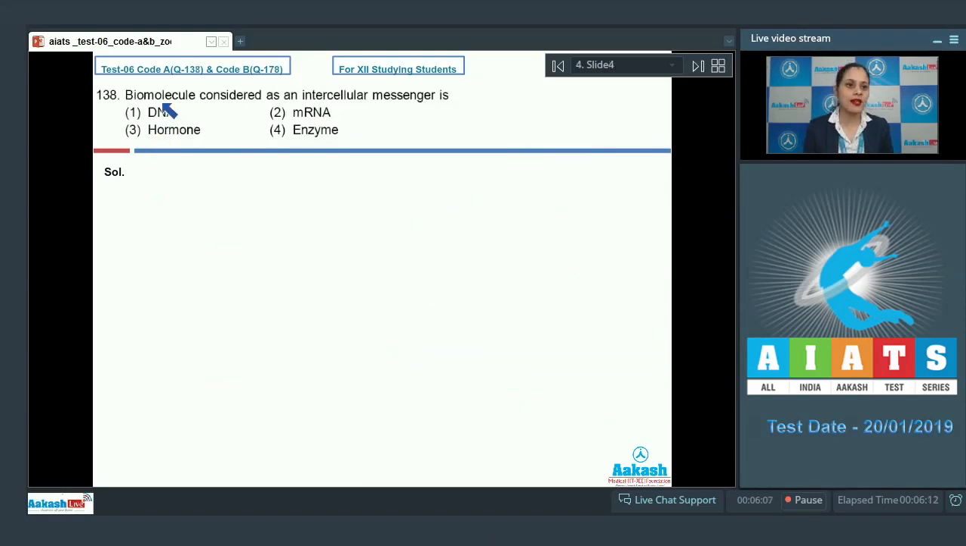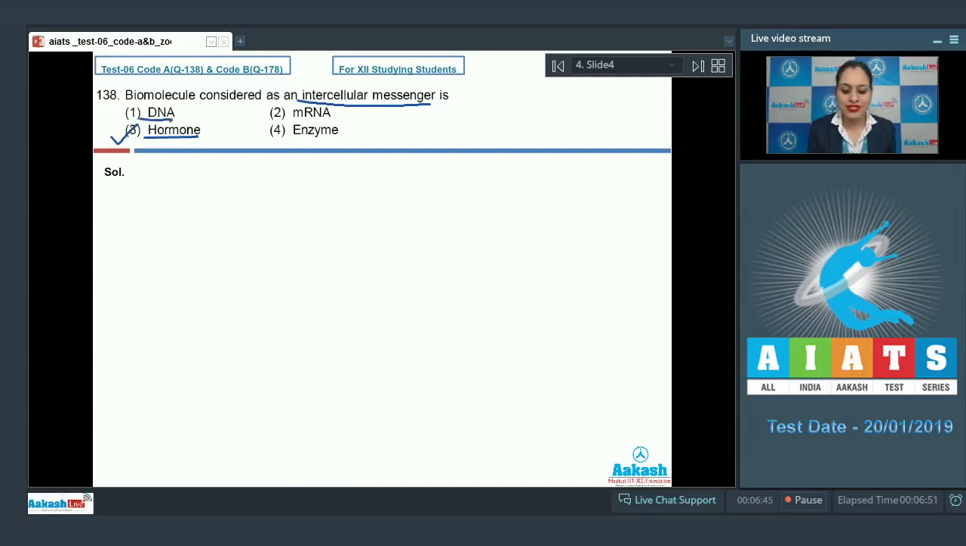Question number 138. Biomolecule considered as an intercellular messenger is. And the correct answer to this question is option number 3, that is, these hormones are non-nutrient chemicals which are produced in trace amounts, and these hormones are considered as intercellular messengers in hormonal action. Let's discuss other options also.